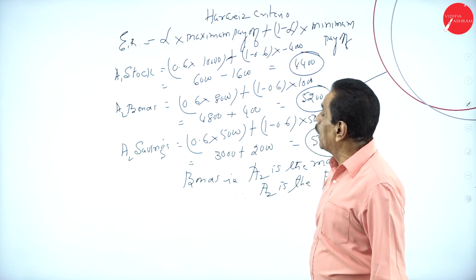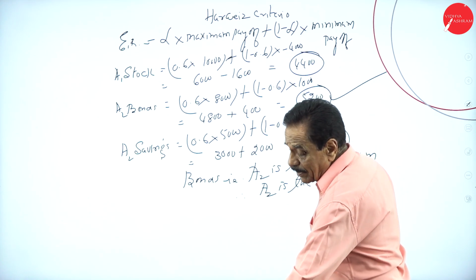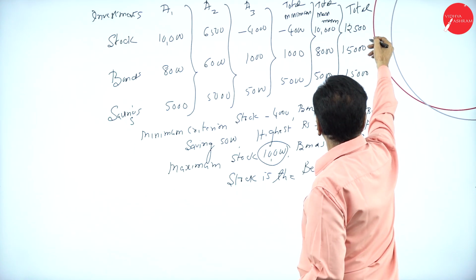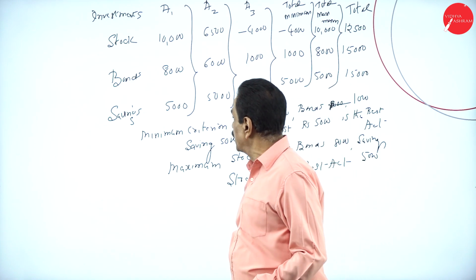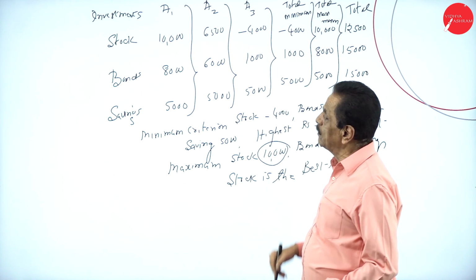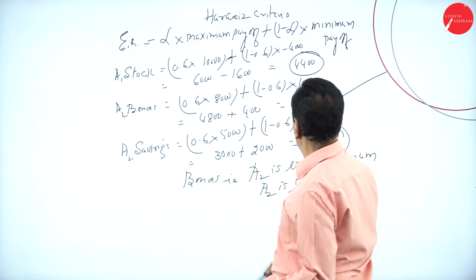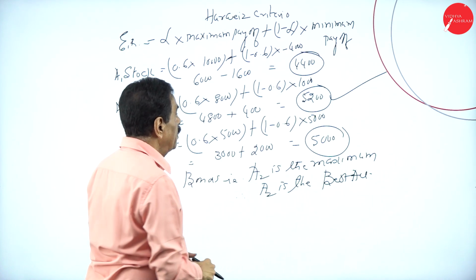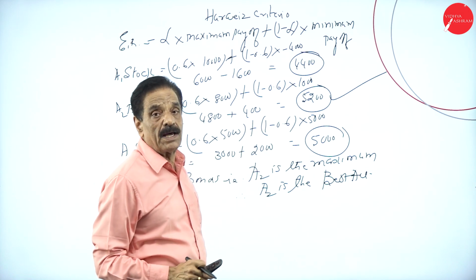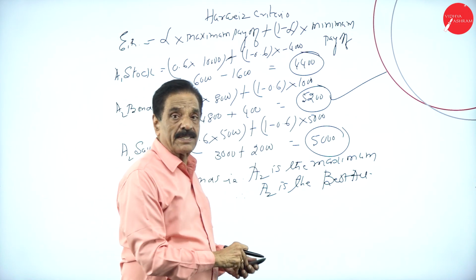Hope you understand. Alpha into maximum payoff. That is why I have done this minimum, maximum, total: easy to calculate these alternatives. Alpha into maximum payoff plus 1 minus alpha into minimum payoff. Among these, which is the highest one? Bonds are the highest return value. So that is the best act.